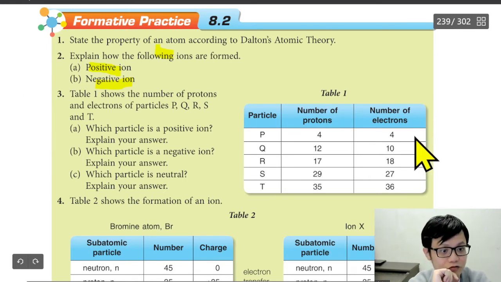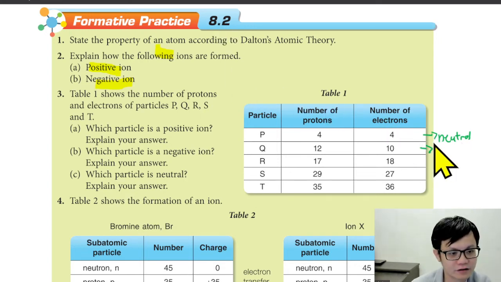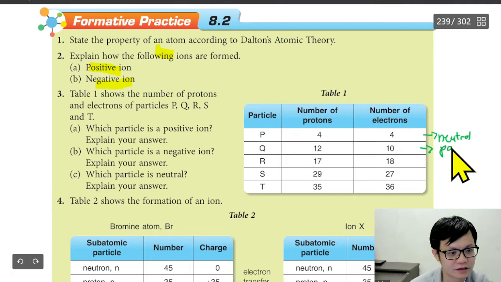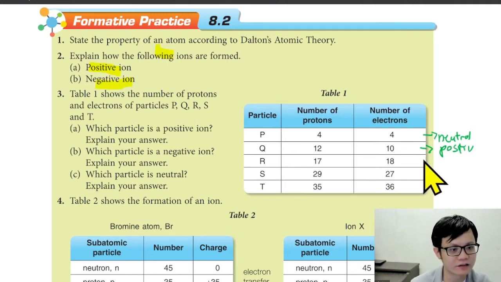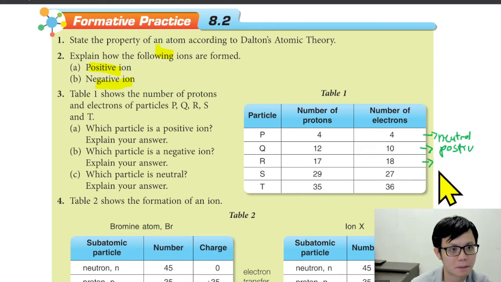This is neutral, correct or not? This one is what, positive, negative, or neutral? Very good. This is positive, because we see proton more than electron. For R, negative.